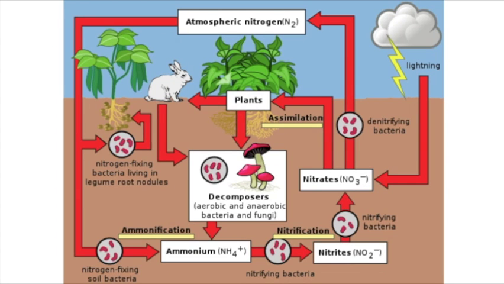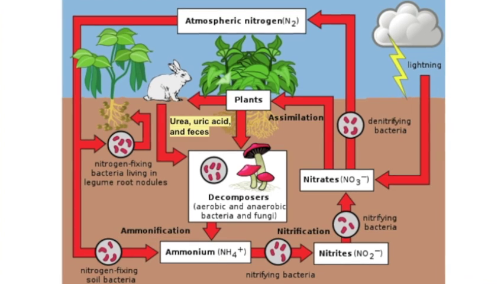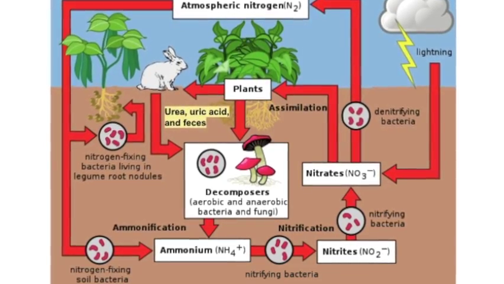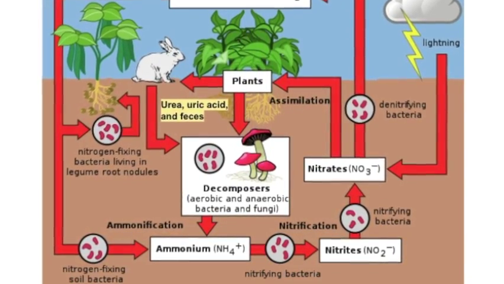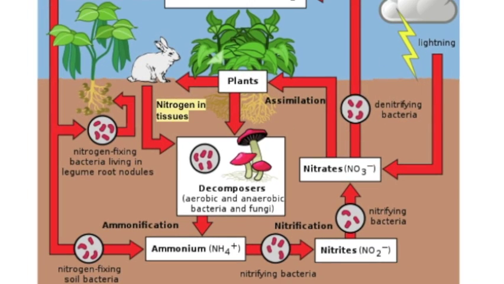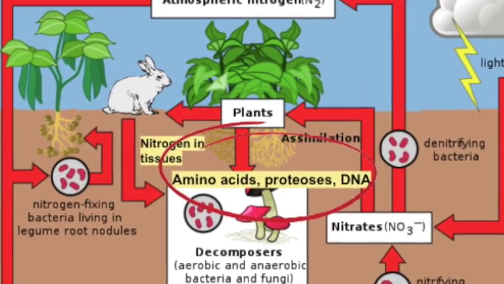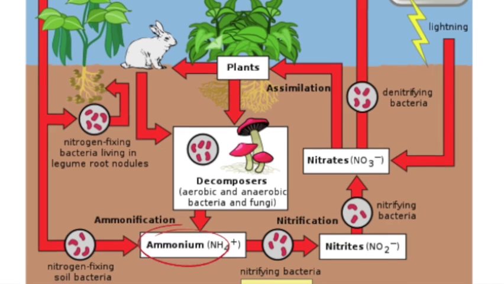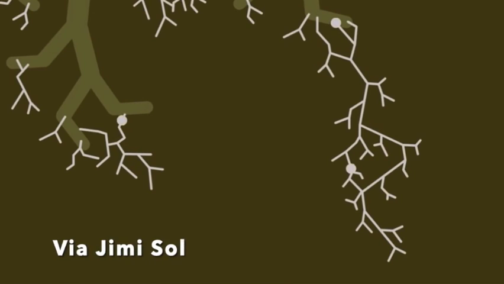From the ecology unit, we learn about assimilation, ammonification, and nitrification. When an organism excretes its nitrogen-containing urine and organic nitrogen compounds in feces, the urea, uric acid, and feces all become substrates for ammonification. When an organism dies, the nitrogen in the tissues is also in the form of organic nitrogen. Fungi breaks them down and convert them into inorganic nitrogen, which is ammonium, and through nitrifying bacteria, it turns into nitrates that can easily be taken up by plant roots.